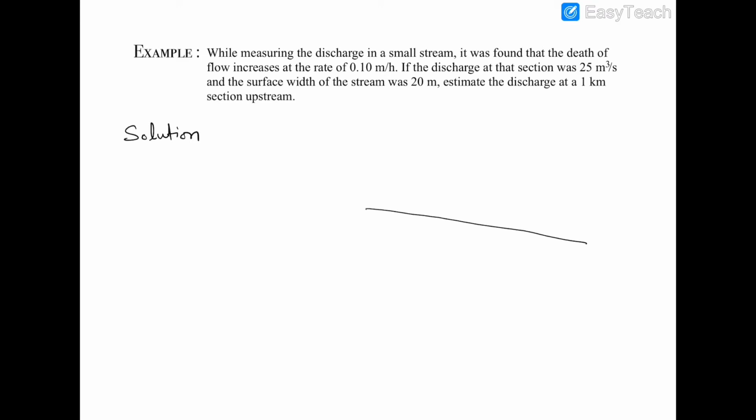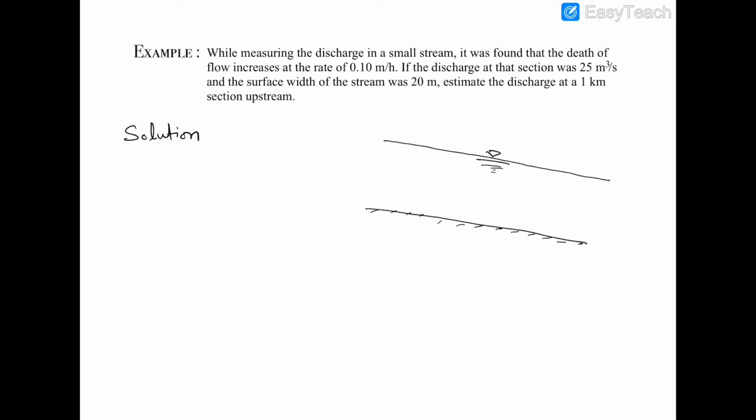Suppose this is a small stream. What we have to do, we have to estimate the discharge at a 1 kilometer section upstream.